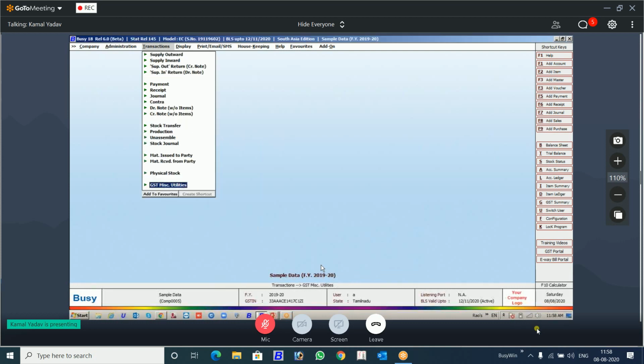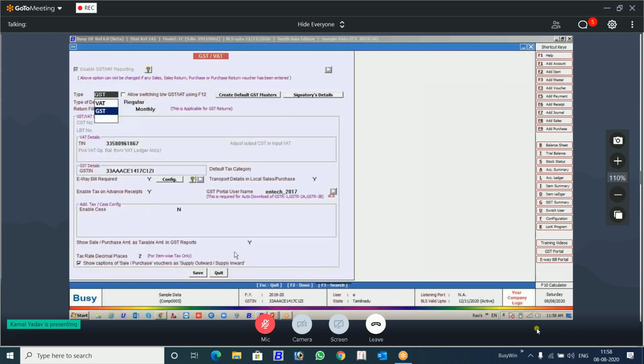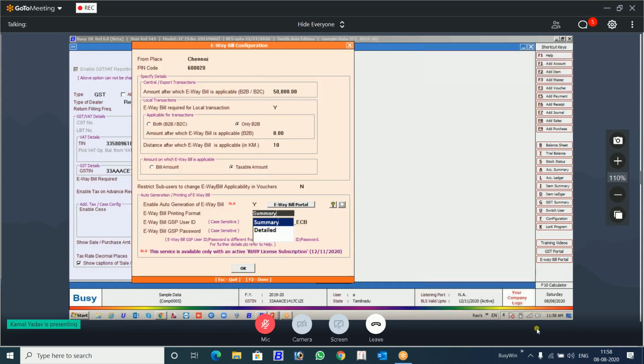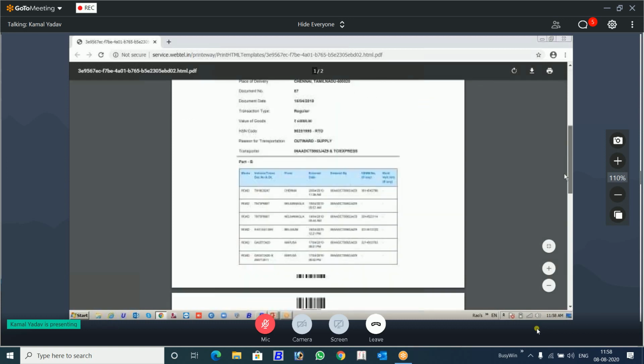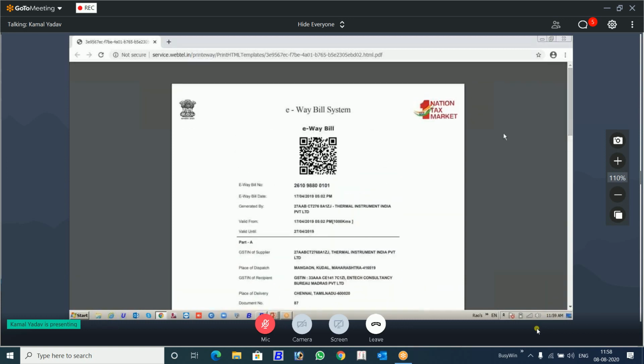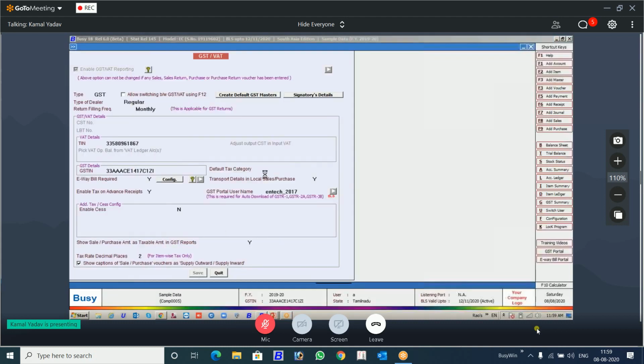Now there is a change in the E-way bill. This new option, summary or detail. This current one is summary. It doesn't have the detail information. So how will the detail come out? If you select detailed here, okay, now we have the two formats.